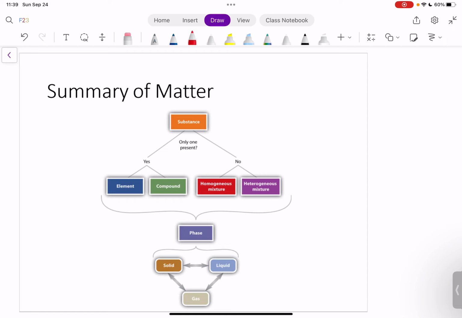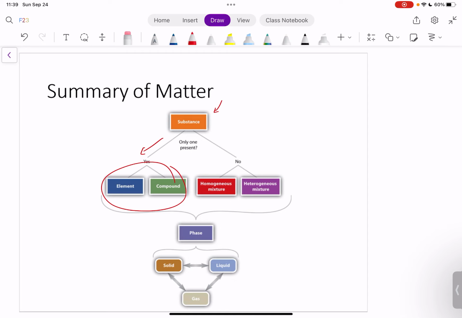Here's a handy chart that we can use to categorize or make sense of matter. The first thing you want to ask is, I'm starting with a substance. Do I have only one substance present? If yes, then I have either an element or a compound.